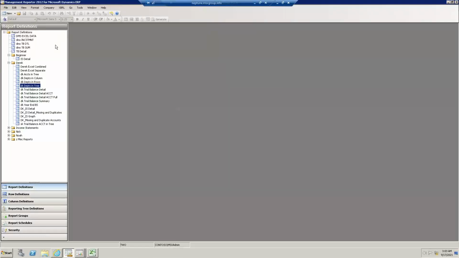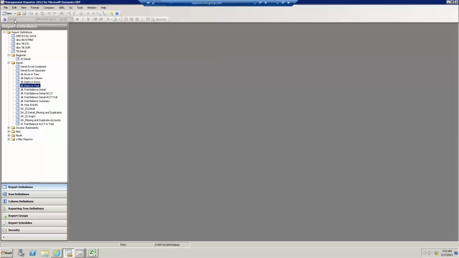Let's look at some other audit reports that are very common at year end for account reconciliation. Say I'm going to have my auditors coming in next week. What I'm going to generically do is pull up a couple different trial balance files, and really we're going to leverage the account and transaction detail and maybe send it out to Excel. I just want to show you a couple little flavors behind that.